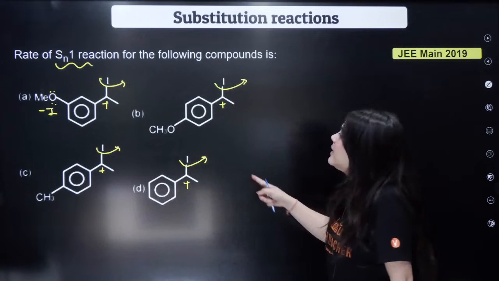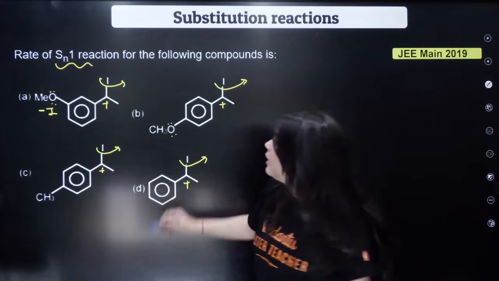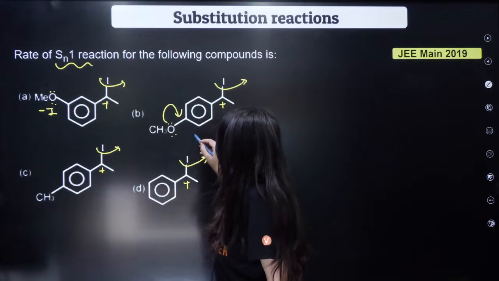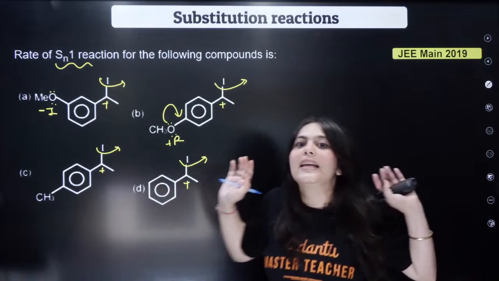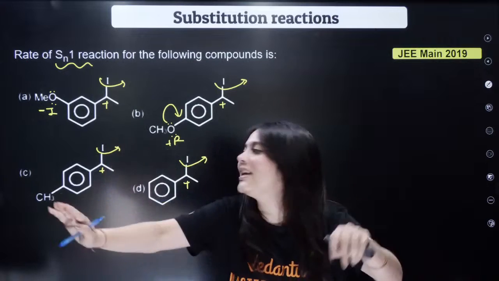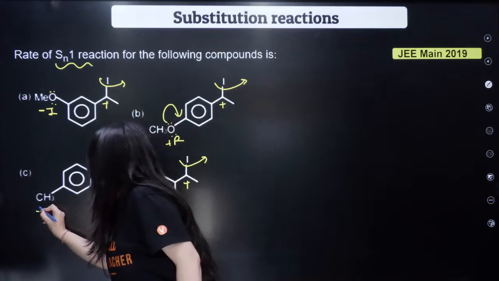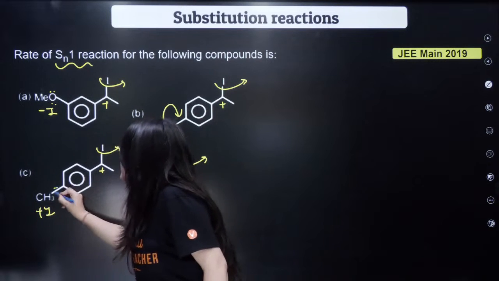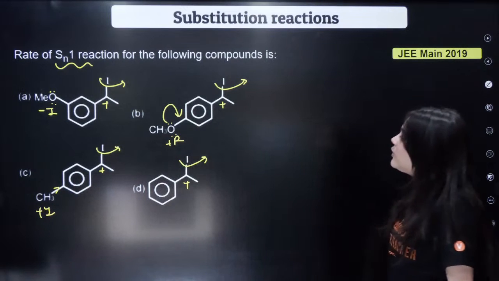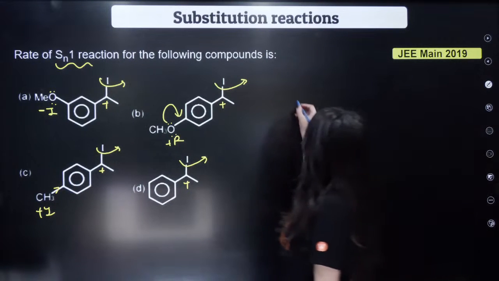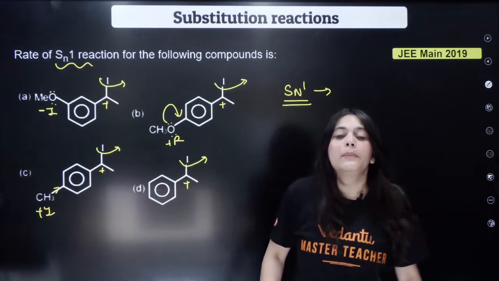Remember this thing. Similarly, your methoxy group over here at the para position will show the resonance effect, right? It is showing the +R effect, isn't it? It is increasing electron density in the ring. Similarly, the CH3 group over here will show the +I effect, which is again increasing electron density in the ring. Now tell me, what should be the SN1 order? Where will the carbocation be more stable?